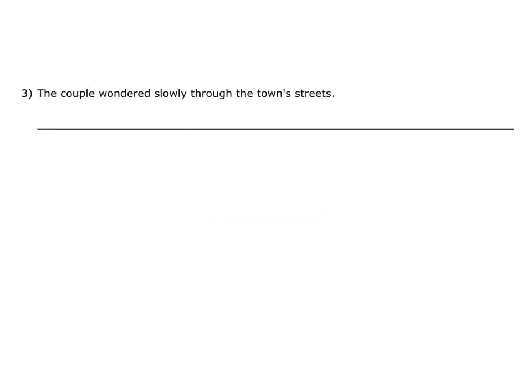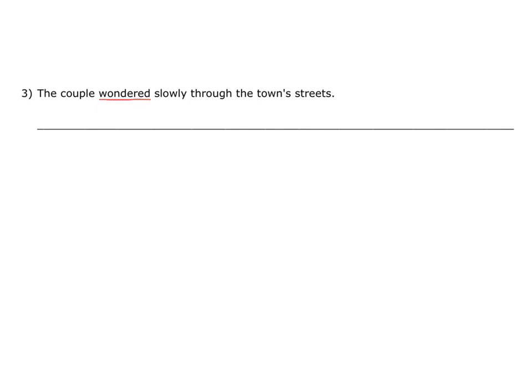3. The couple wandered slowly through the town streets. In this sentence, you might immediately discover that the word which is spelt wrongly is the third word, wandered. When we go somewhere slowly, we don't wonder, we wander, and therefore all the other words can be discounted, as this is the word which is spelt incorrectly.